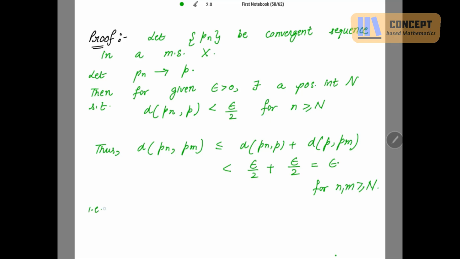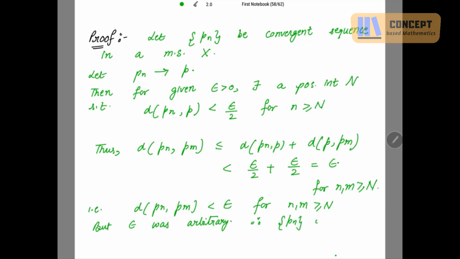This is nothing but the definition for the Cauchy sequence. d(Pn, Pm) is strictly less than epsilon for n, m greater than or equal to N. Hence, Pn is a Cauchy sequence. But epsilon was arbitrary. Therefore, this Pn is a Cauchy sequence.